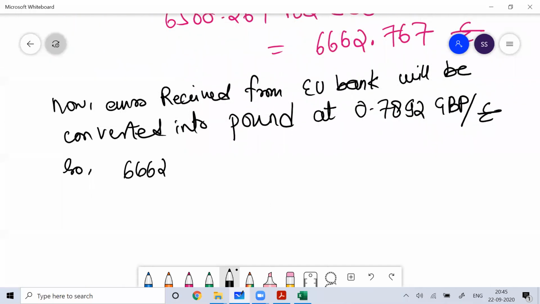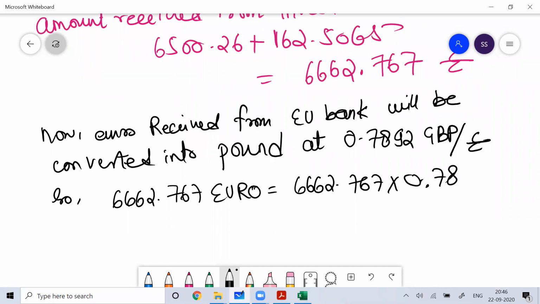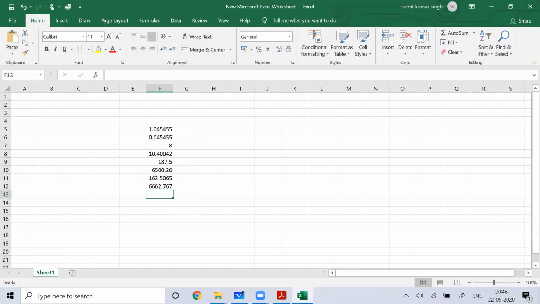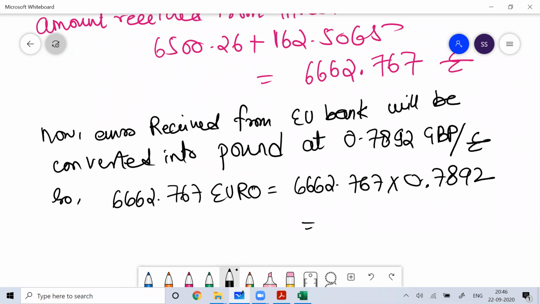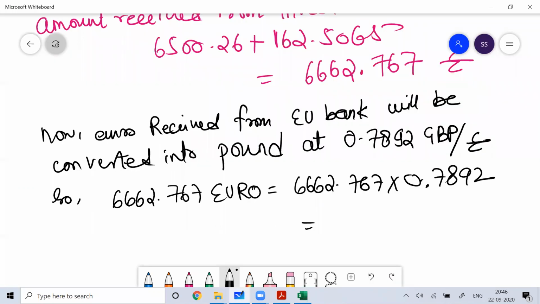So 6662.767 is equal to how much pound? Is equal to 6662.767 into 0.7892, which is 5258.254 pound.